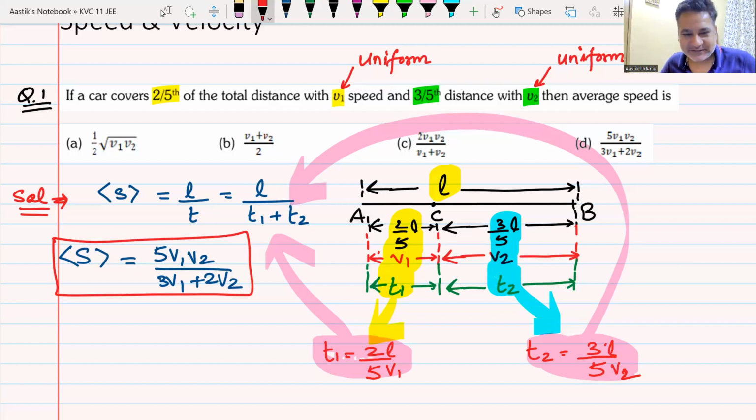Sometimes this communication is a problem. Tell me, you did not get the answer. Say. Sir, he is saying that we have to copy that. You solve that question now. Question number 1. Copy it.